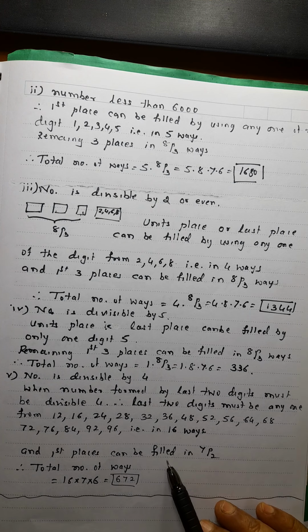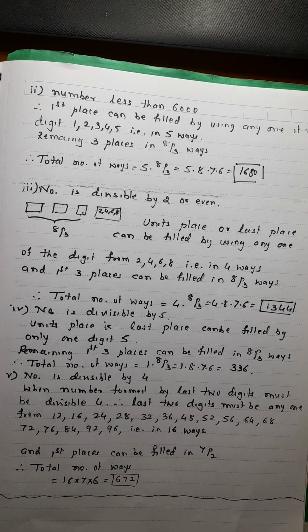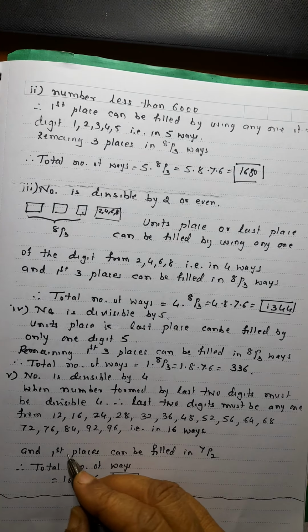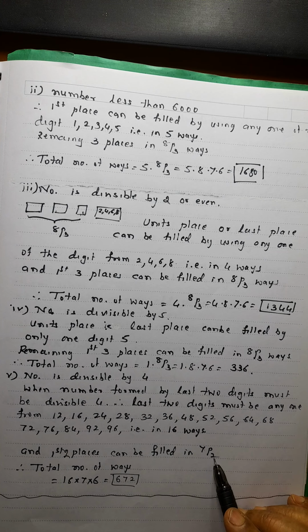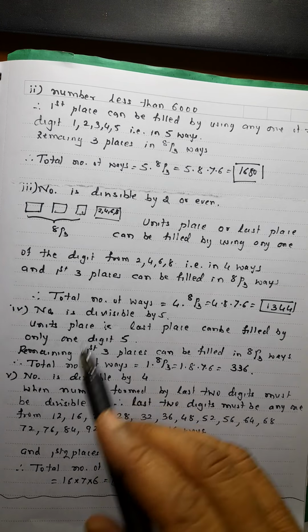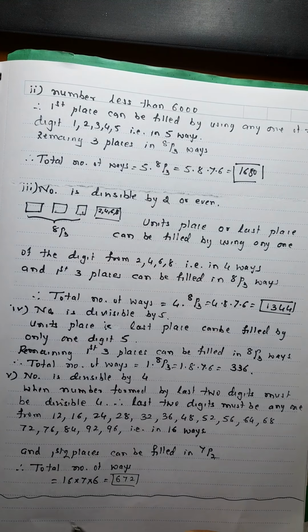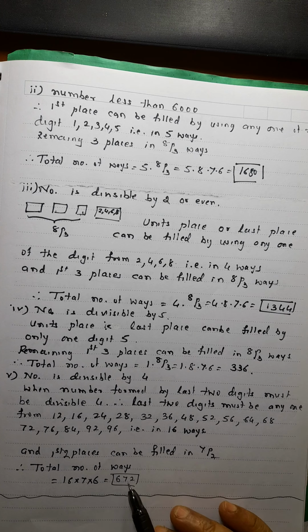And the first places can be filled, see here, the last 2 places are used, it is a 4 digit number, no? So the first 2 places can be filled in 7P2 ways. 7 numbers will remain. Out of 9, we are using 2 digits in the last 2 places, so 7 will remain. So the total number of ways will be 16 into 7 into 6. 7P2 is 7 into 6, that is 672.